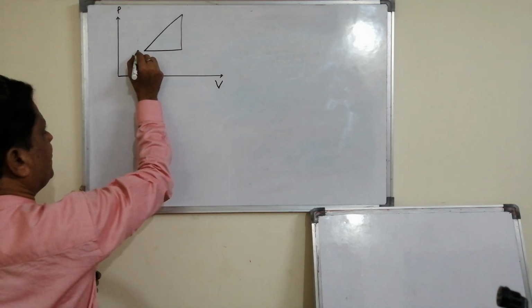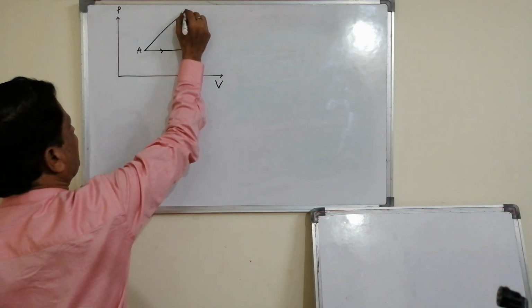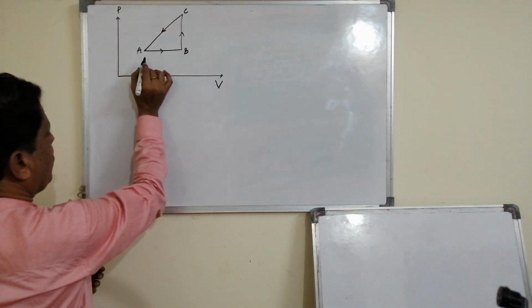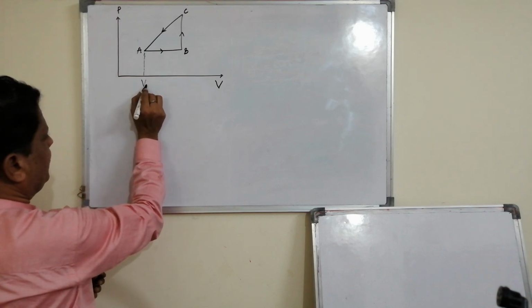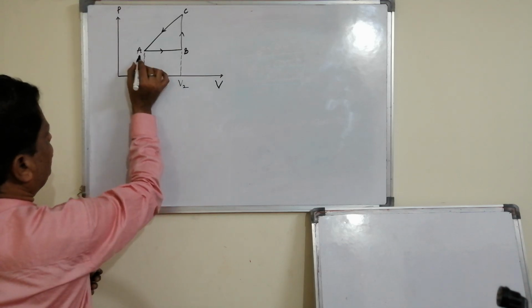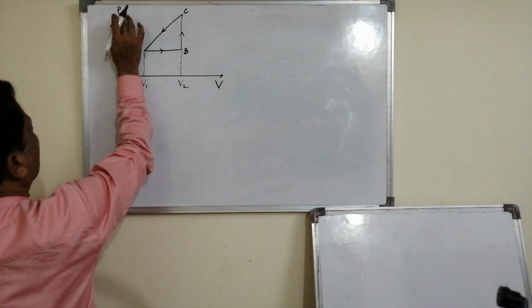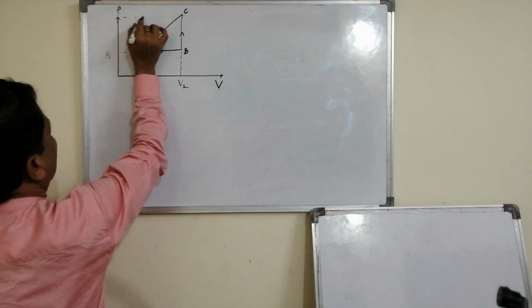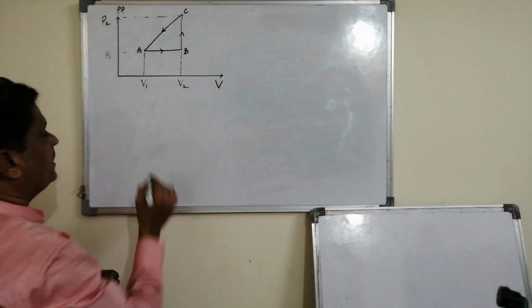This is our A, B, C. It is like this, okay? And it is V1, V2, P1, say P2, right?